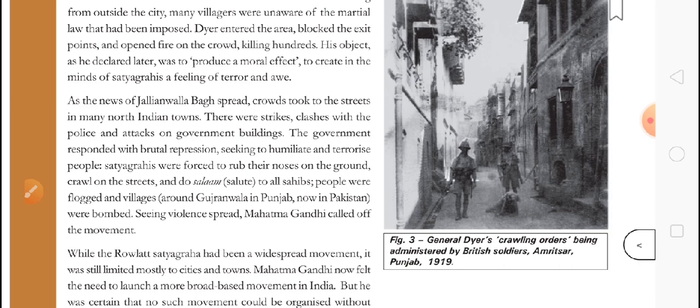Satyagrahis who were asking for freedom, they made them lie down on the road, crawl on the street, and made them salute the British. Villages around Gujranwala in Punjab, now in Pakistan, were bombed. Seeing violence spread, Mahatma Gandhi called off the movement. Which movement? That same non-cooperation movement.